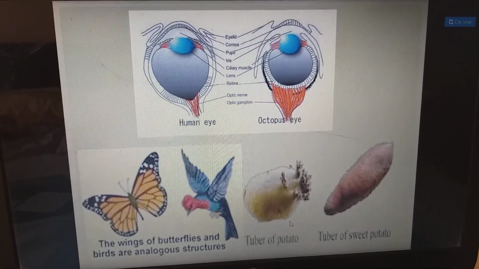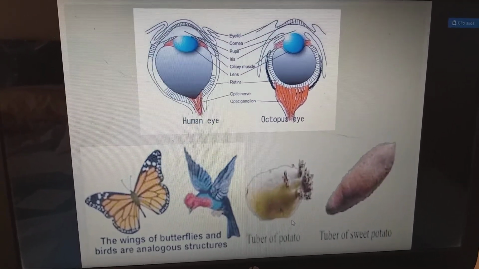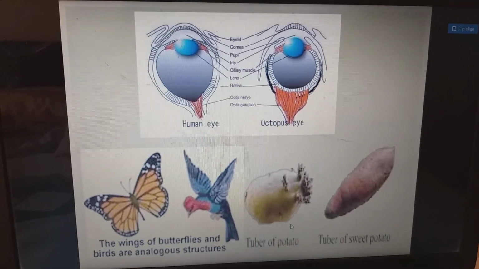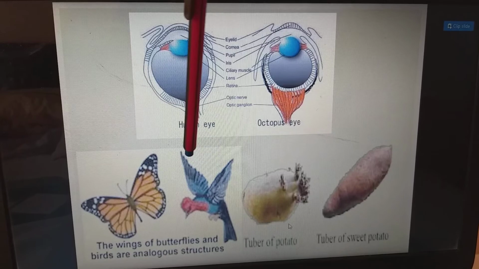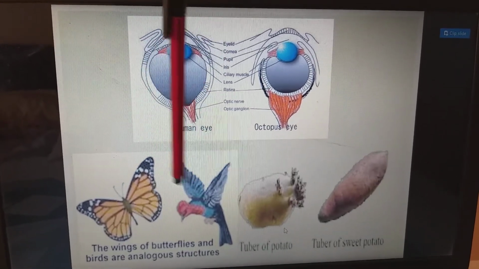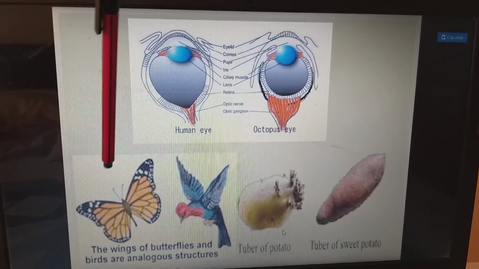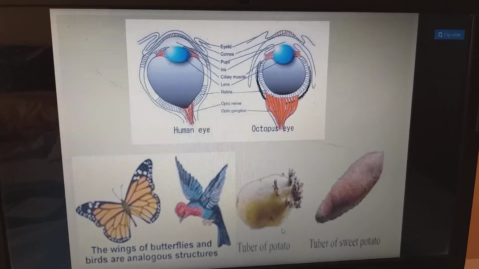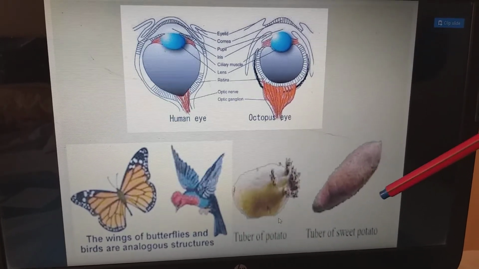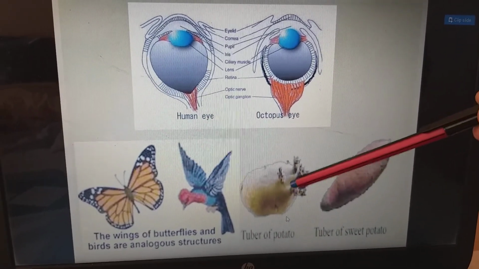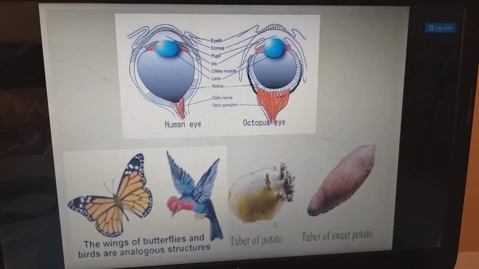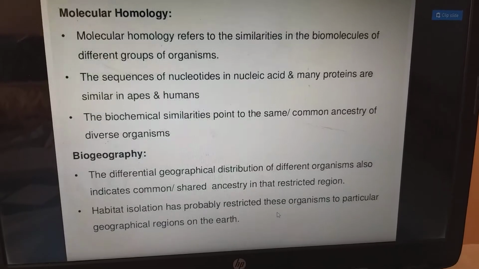So, for example, this is the octopus eye and the human eye. The origin is different, but they have the same function of eyesight. And the wings of butterflies and the wings of birds. Even though their origin is different, they perform the same functions. These are the analogous structures. So, next, tuber of potato and tuber of sweet potato. The tuber of potato is a modification of stem, the tuber of sweet potato is a modification of root, but both store carbohydrates, starch.